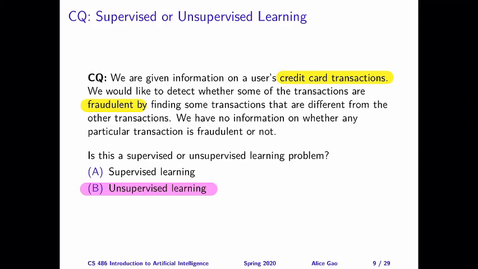Now, the last sentence actually gives us the most critical information. It says we have no information on whether any particular transaction is fraudulent or not. This means we're given a bunch of transactions, but we're not given the value of the target features for these transactions. Right? In that case, this is an unsupervised learning problem where we're given data, we're given values of input features, we're not given values of target features, and we're just trying to make some sense out of it, to figure out some structure, to, in this case, try to see if some transactions are different from others. If they're special, they are likely to be fraudulent.